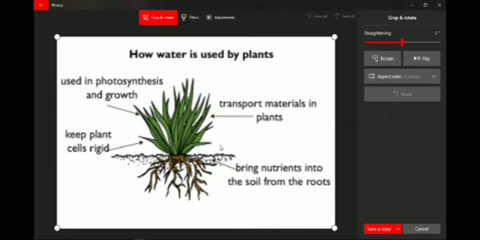And also it is used for growth. When a plant is growing, that means when the cells divide and increase in number, the growth of a plant also needs the presence of water.